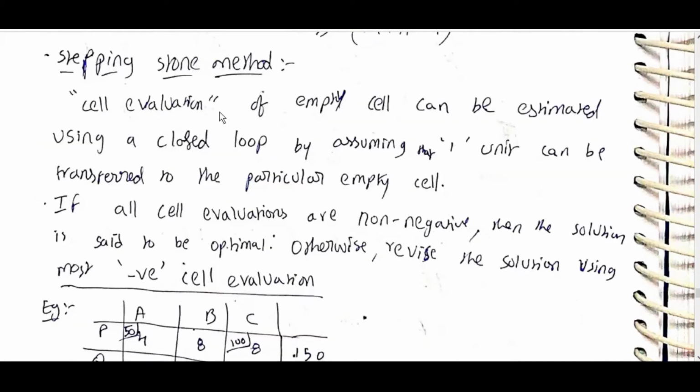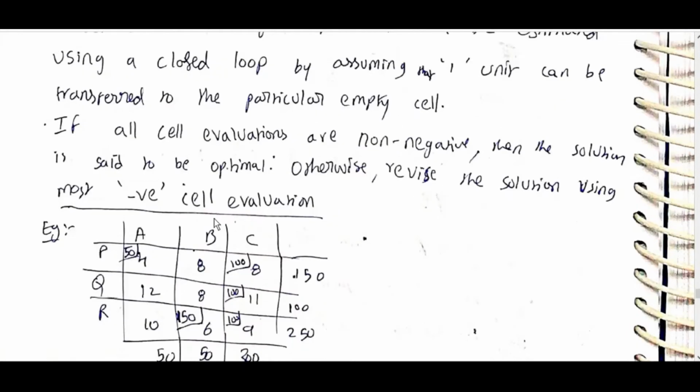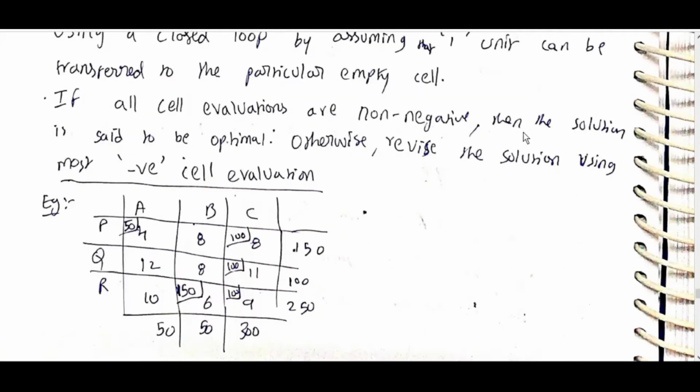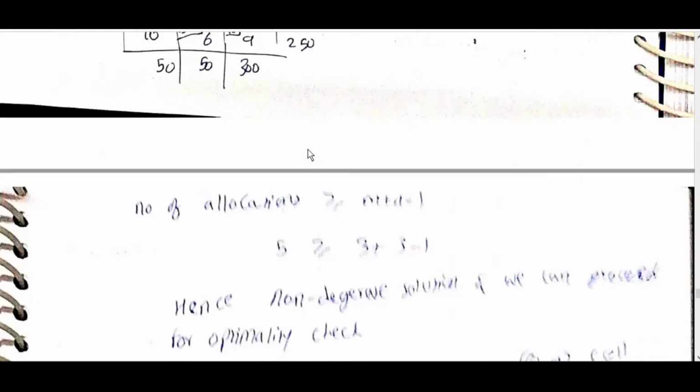Stepping stone method: the cell evaluation of an empty cell can be estimated by using a closed loop, assuming that one unit can be transferred to that particular empty cell. If all cell evaluations are non-negative, then the solution is said to be optimal. Otherwise, revise the solution using the most negative cell evaluation.